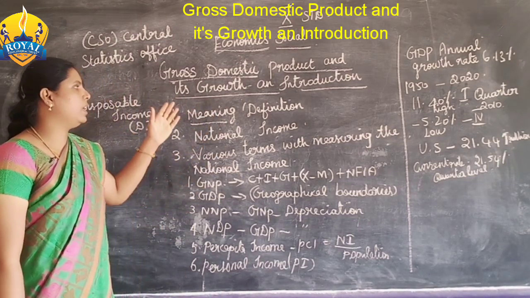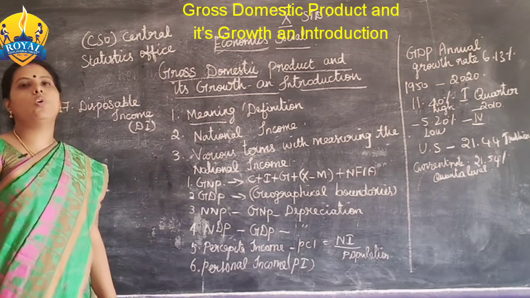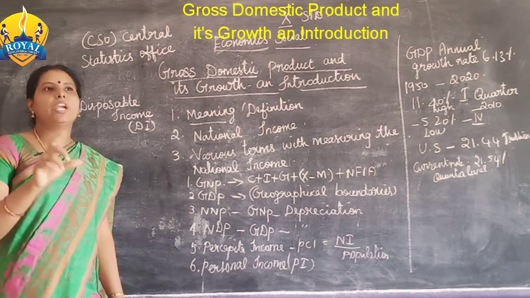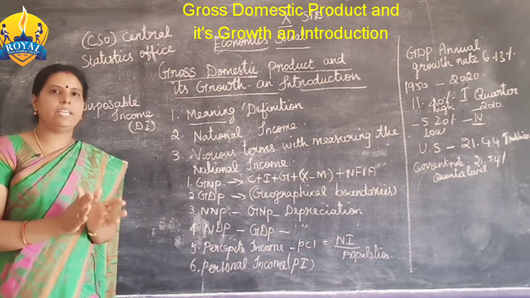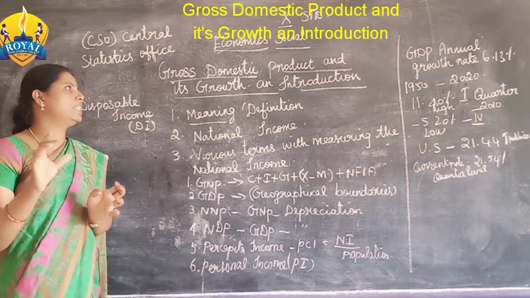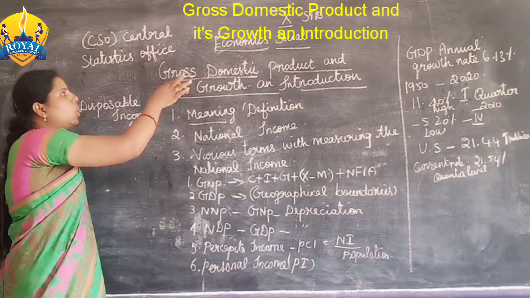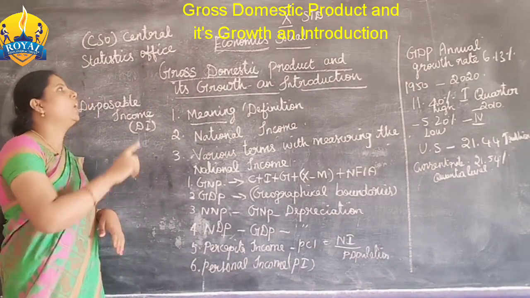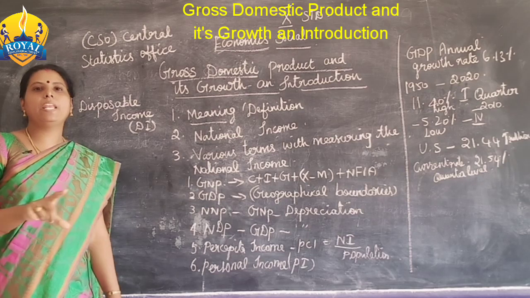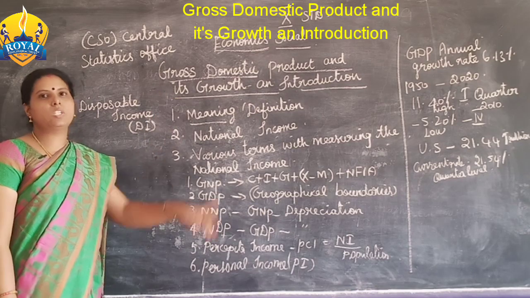What is the GDP? What is the meaning of GDP? It is the market value of goods and services produced in a given period of time, that is, in 1 year. ஒரு வருஷத்தில் அந்த நாட்டில் எவ்வளவு உற்பத்தி செய்கிறாங்க. Domestic means within the country. Gross means total. That is the total product produced over a period of time in a country. That is the meaning of gross domestic product.